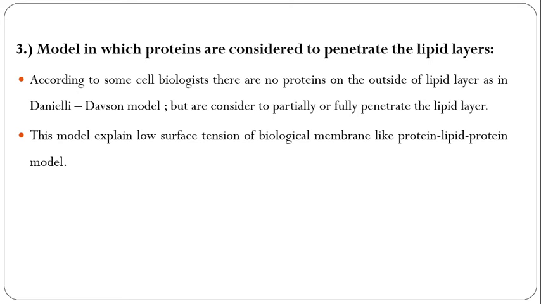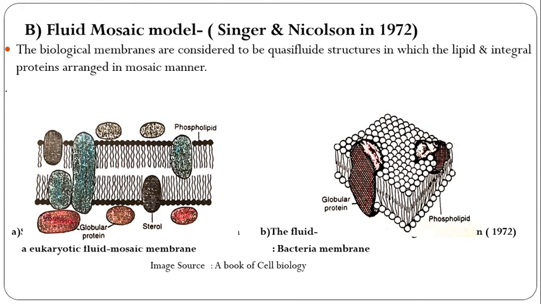According to some cell biologists, there are no proteins on the outside of the lipid layer as in the Danielli and Davson models, but proteins are considered to partially or fully penetrate the lipid layer. These models explain the low surface tension of biological membranes, like the protein-lipid-protein model. Got it? So next is the fluid mosaic model.